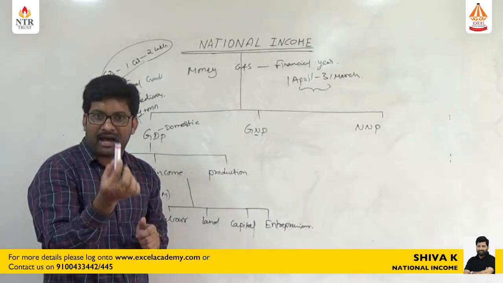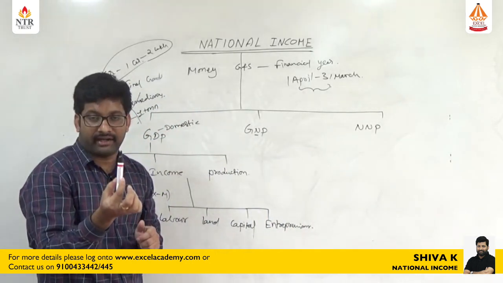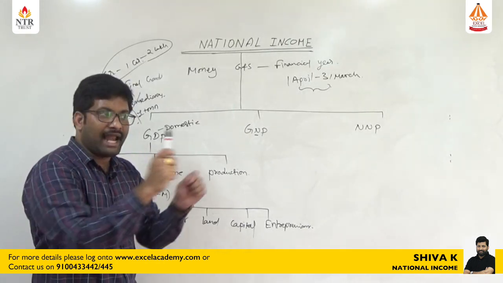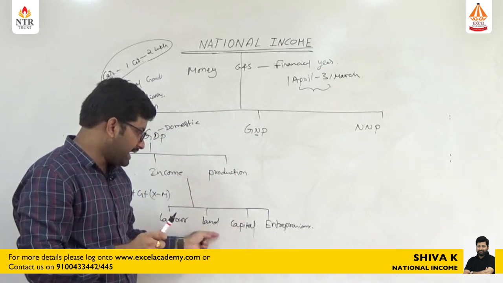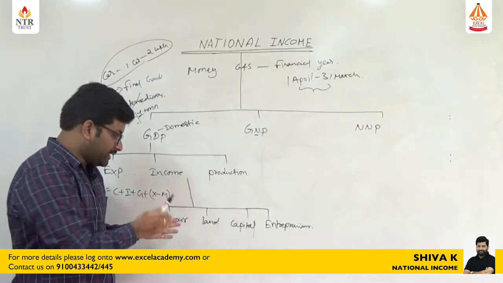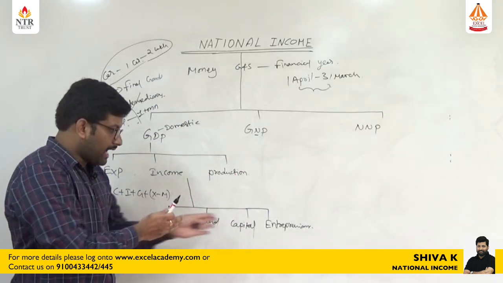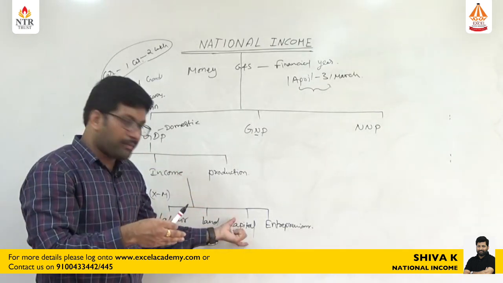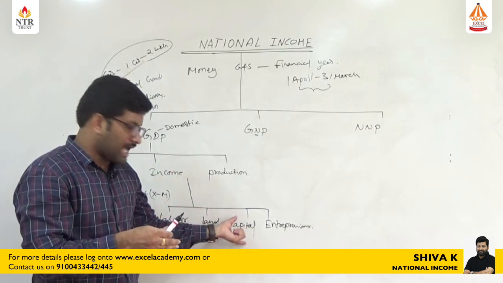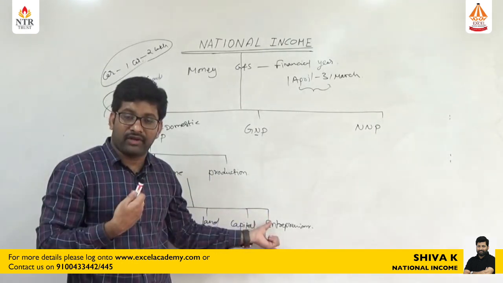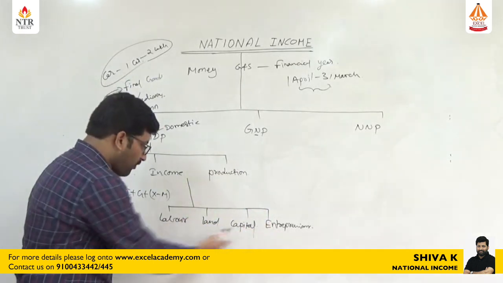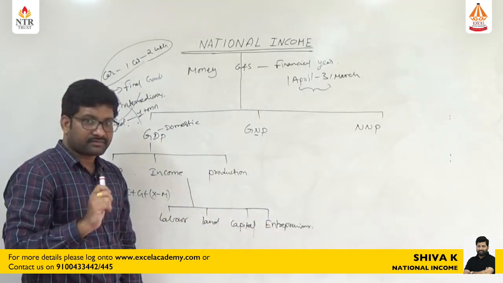To manufacture this marker, what are the things I require? First of all, I require land to establish a company, and labor to work in my factory. Then capital, that means machinery or investment in my company. And the owner, I am the owner, the entrepreneur, so I should run this company. These are the four factors of production.